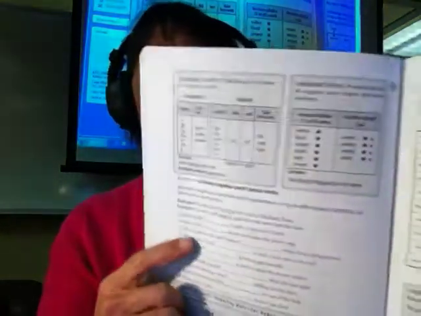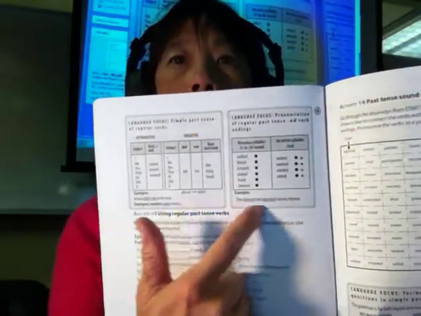Let's take a look at some of the examples at the bottom of those language focus boxes. Okay, so here we have some sentences on the left side at the bottom and at the right side at the bottom. Listen and repeat, please. Jessica didn't die in the hole. Jessica died in the hole. Emergency workers saved Jessica.